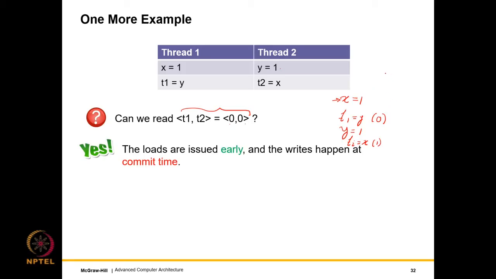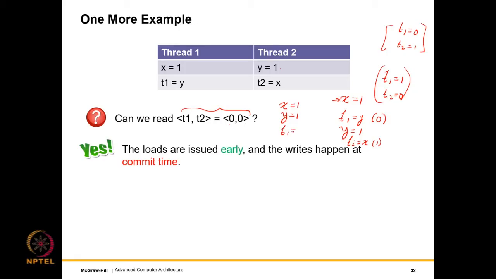So in this case, what is happening? T1, which is y, is 1. T2 is 0. You can always have another execution where we read T1 is equal to 0 and T2 is 1. We can always have another execution where we do x equal to 1 first, y equal to 1, because as I said, they can interleave in many different manners.